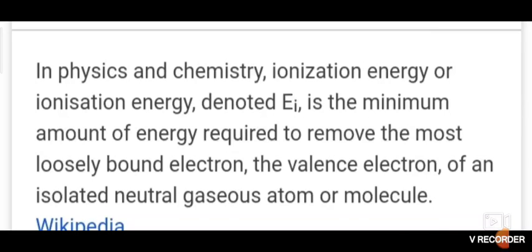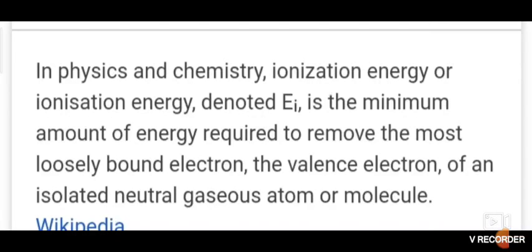Delta H is the symbol for ionization enthalpy. Enthalpy is nothing but the energy which is related to constant pressure and temperature. By convention, delta H is taken as positive when heat is taken in. For endothermic changes, the heat is taken in, and that time delta H is positive. And delta H is negative when the heat is given out. So for an exothermic change of a system, delta H will be negative. Why? Because heat is given out.